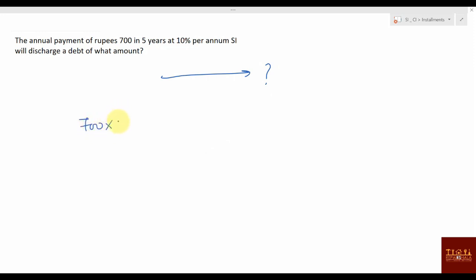700, how many installments will there be? 5 plus 700, rate of interest is 10, and sigma 4 divided by 100 will be the total amount that you have to pay. Actually, you will not be paying this much. You will be paying only 3,500. But the debt will be less than that because you are paying installments. So solve this and you will get the answer.